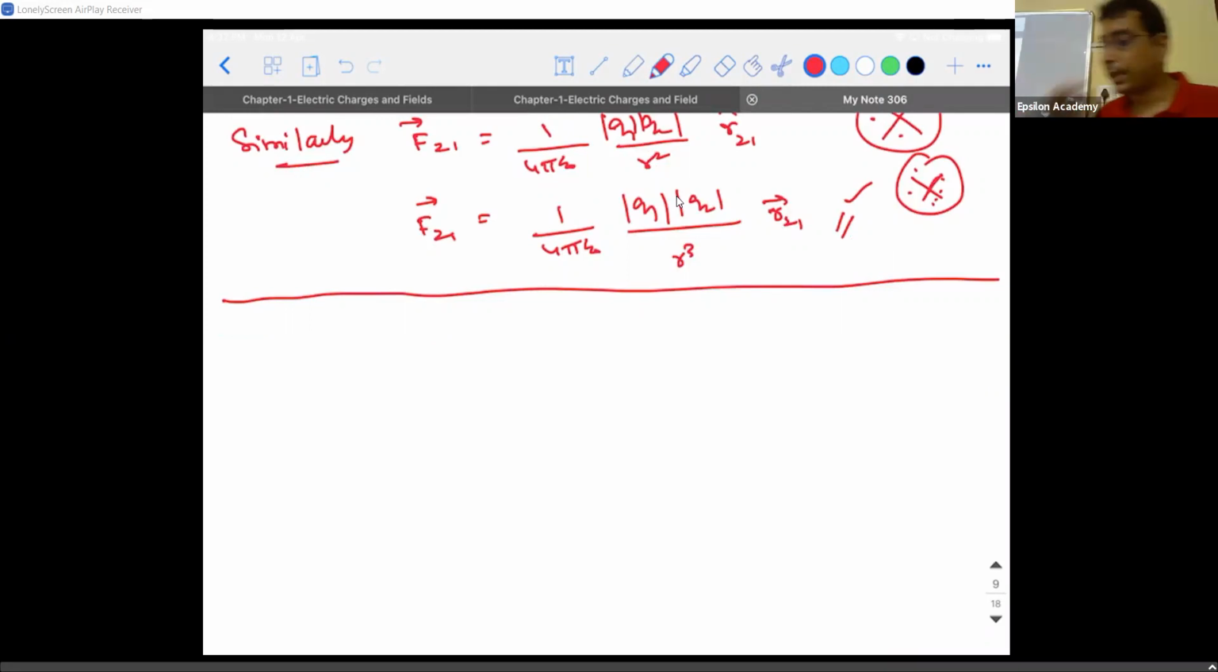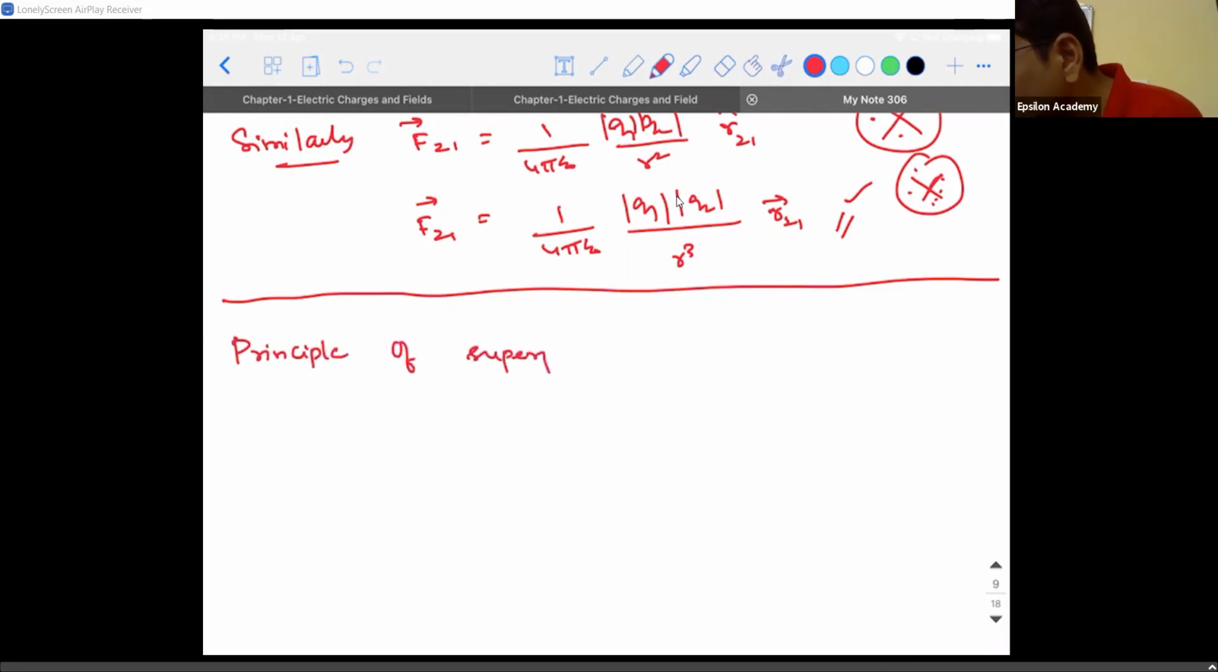Okay. Next, we are going to discuss the principle of superposition. Okay. I'm sure this word is not new to you. Where did you see this word, principle of superposition? You would have seen it in waves, right? So what does it mean? It speaks something about the resultant, right?